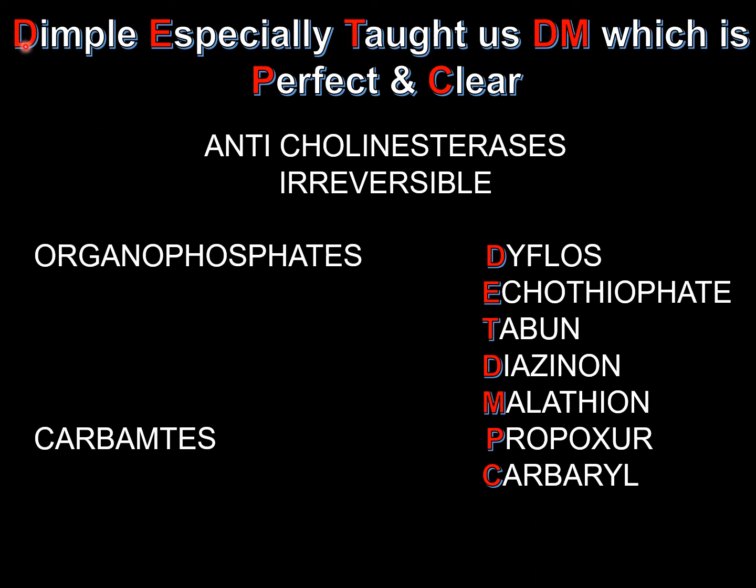In organophosphates, we have dyflos, ecothiophate, tabun. Next is diazinon and malathion, and till here, this first sentence, we have organophosphates. The last two, that is P and C, are for carbamates: propoxur and carbaryl. Propoxur and carbaryl for carbamates, and dyflos, ecothiophate, tabun, diazinon and malathion for organophosphates. So Dimple especially taught us DM, which is perfect and clear, is applied to irreversible anticholinesterases in this way.